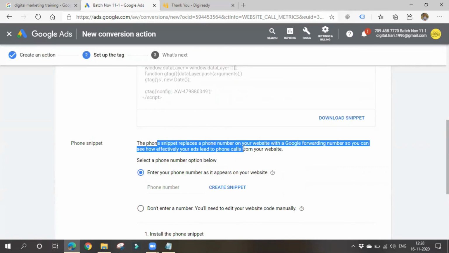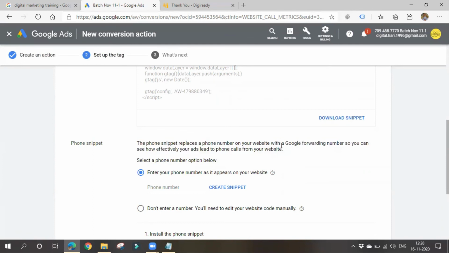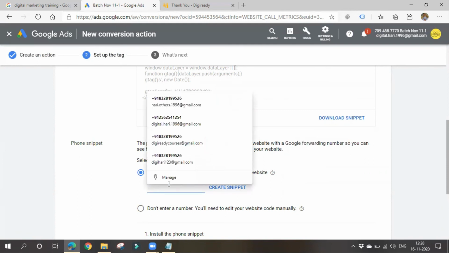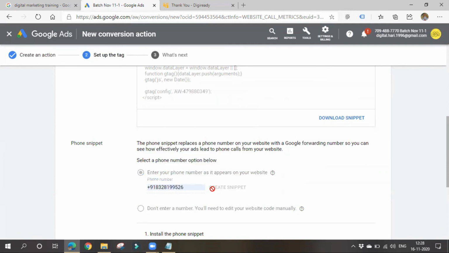The phone snippet replaces your phone number on your website with the Google forwarding number. See, the phone snippet with a Google forwarding number. A Google forwarding number is a unique number given by Google. Now your original number will not get displayed on your website. This Google forwarding number will get displayed on your website once you place the code here. So here we have to give your phone number. Click on create snippet.